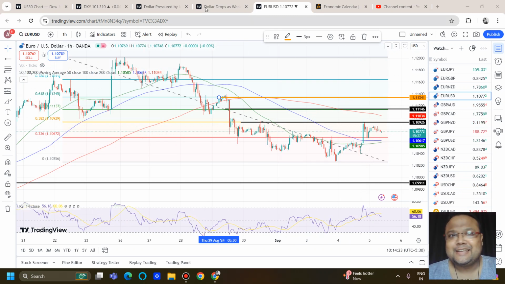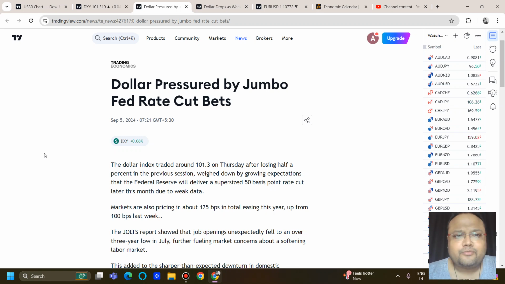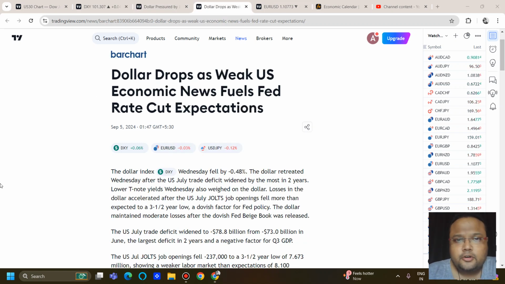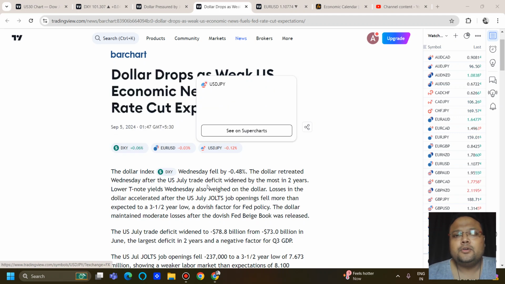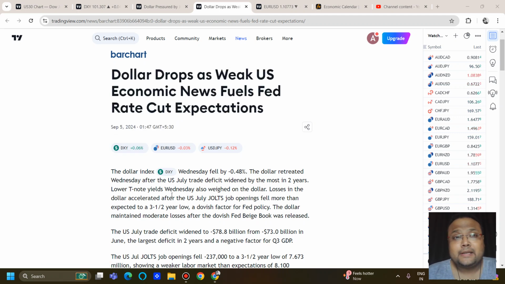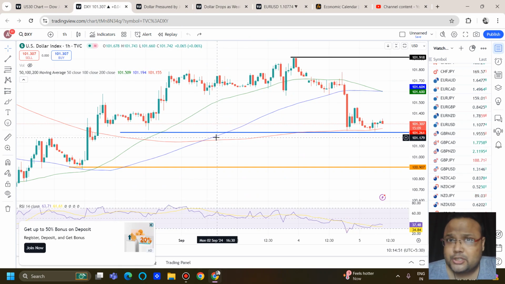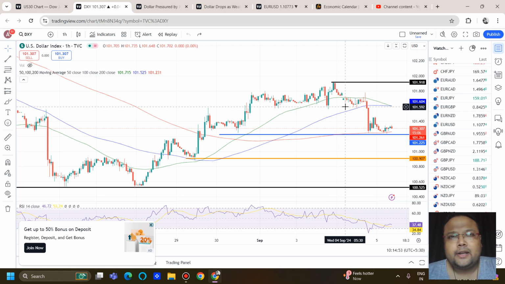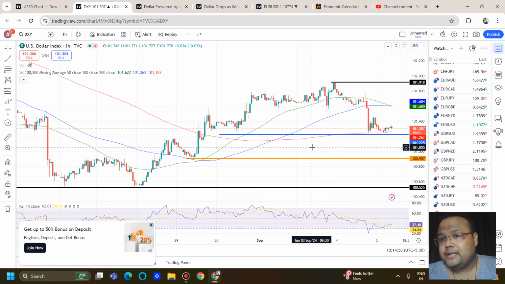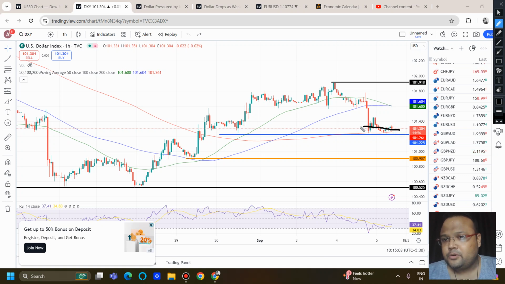So let's look at the market sentiment first. Dollar pressured by jumbo Fed rate cut. Dollar drops as weak US economic news fuels Fed rate cut expectations. This is the ongoing market sentiment. And if we look at the DXY, we can see that DXY was trading around 102 level, but there has been a considerable drop, and right now the dollar index is trading around 101.3. We discussed this support, and right now DXY is standing at the support, but the US dollar index doesn't have the strength to go up.